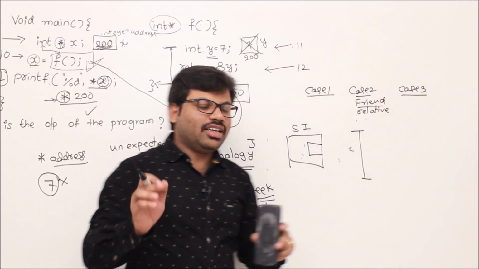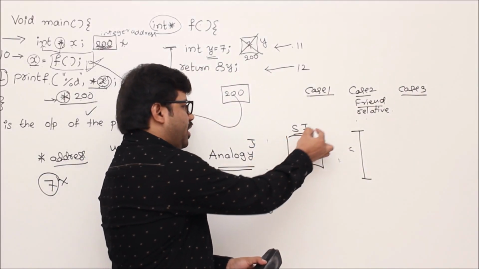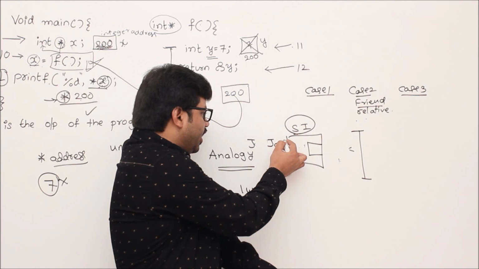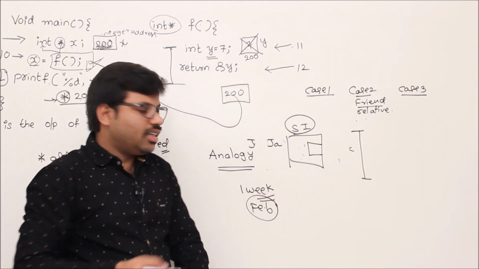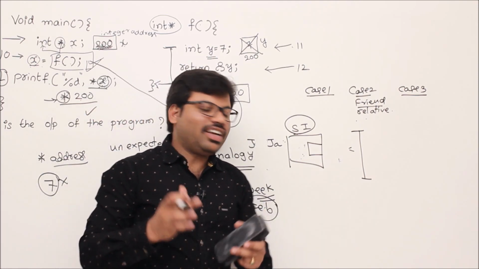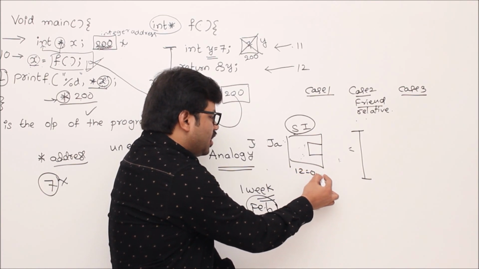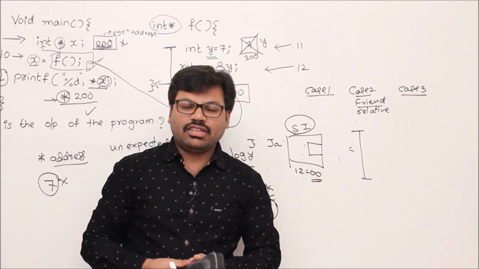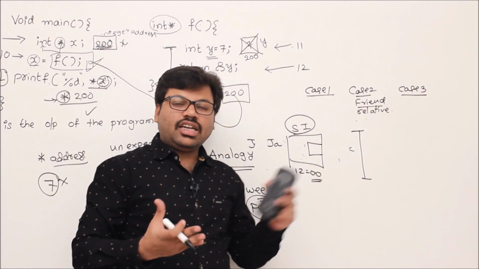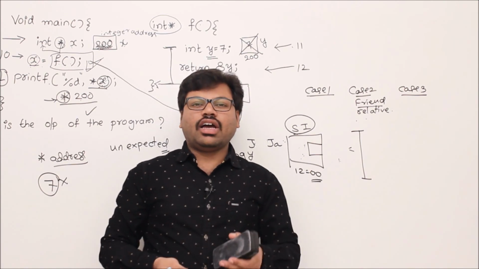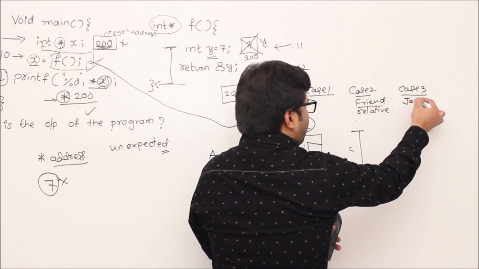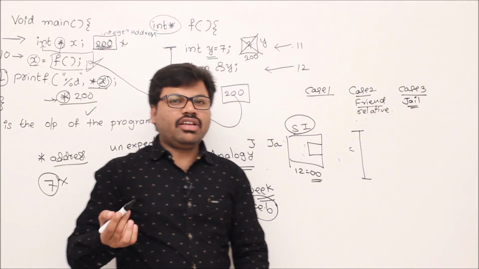Case number 3, let's say this house is taken by some sub-inspector or police. In January month you vacated it, remember, and in February month you are accessing it. If that is already taken by some stranger who is the police, then what happens? Especially if you are visiting it at midnight, they will assume you are a stranger, or they will assume you are a thief, and they can do anything and keep you in jail, right? So that is case number 3. You will be landing in jail rather than IIT. So there are 3 cases.